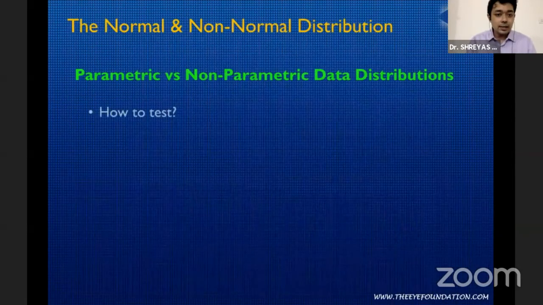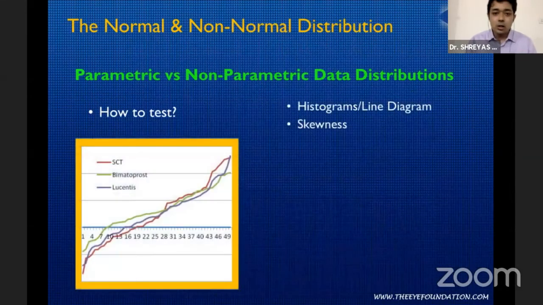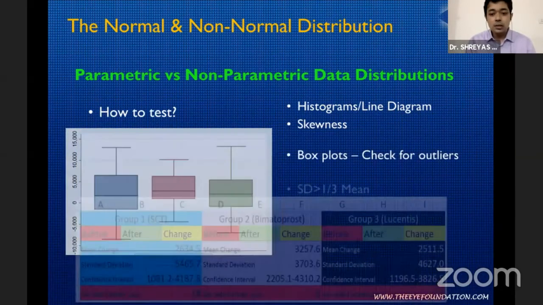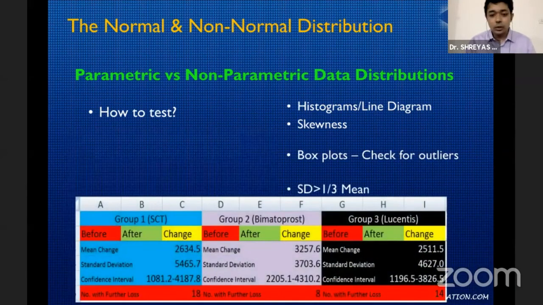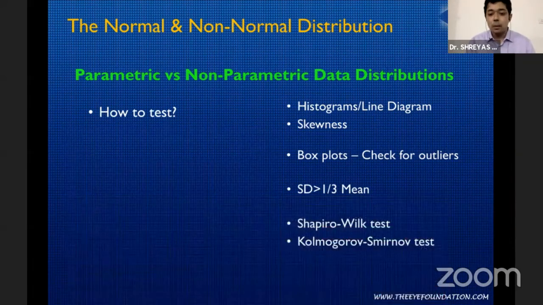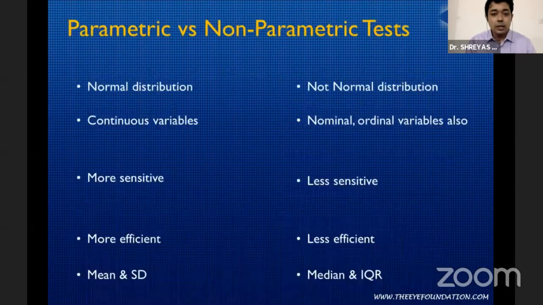The reason I say this is, to find out whether your data is parametric or non-parametric, there are certain online platforms where you can just paste your data and it'll tell you. You can have histograms, line diagrams, skew deviations, box plots, or a simple thing: you look at your standard deviation. If it is greater than 1/3 of your mean, it is likely to be non-parametric data. You could also use the Shapiro-Wilk test or Kolmogorov-Smirnov test, which again tells you whether